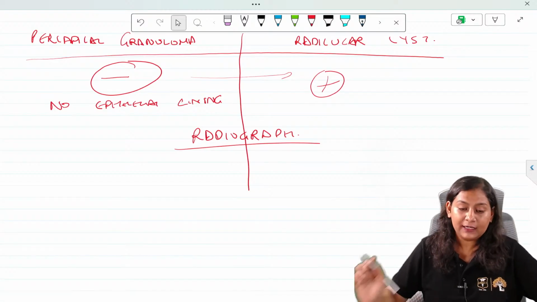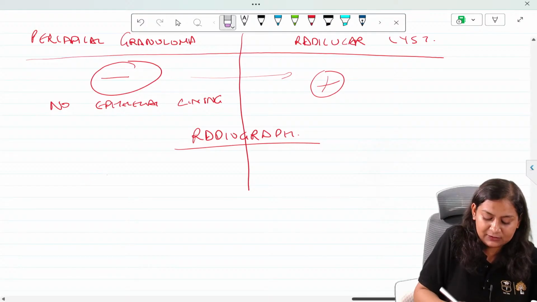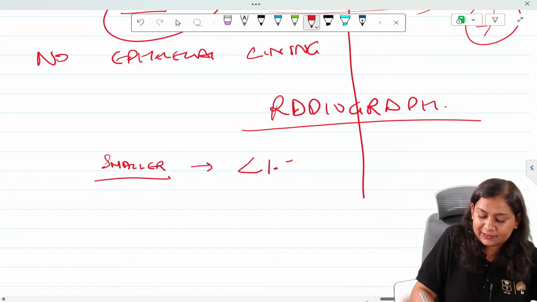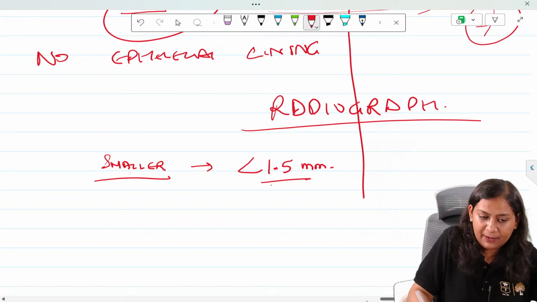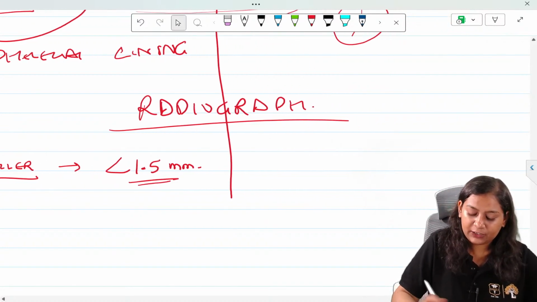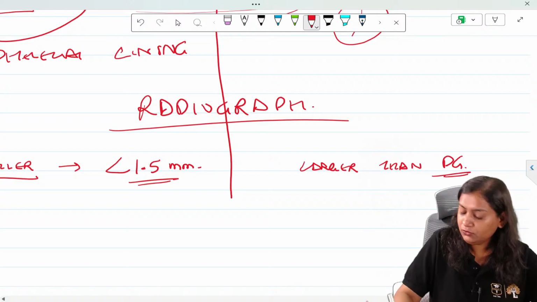Periapical granuloma is smaller than the cyst, less than 1.5 mm. Radicular cyst is larger than periapical granuloma.